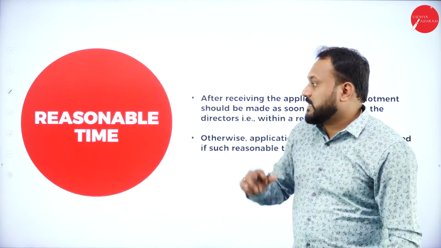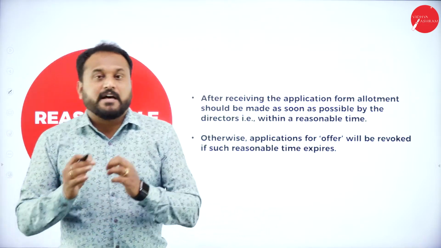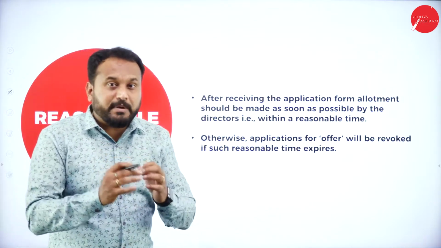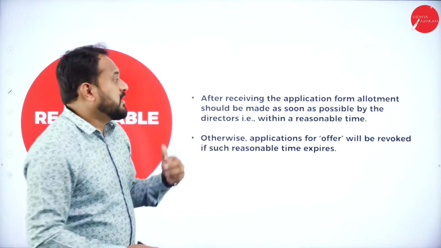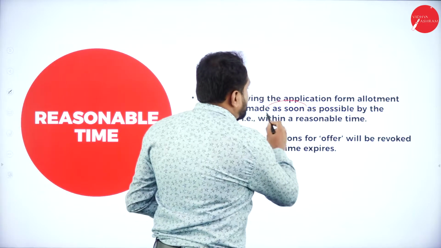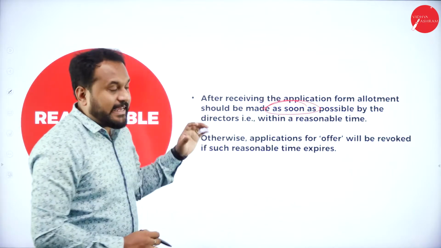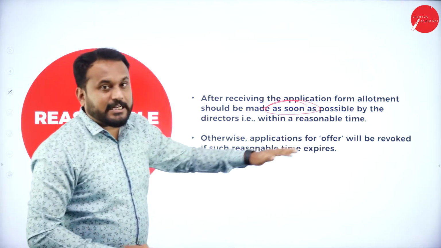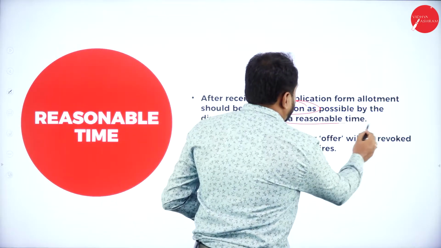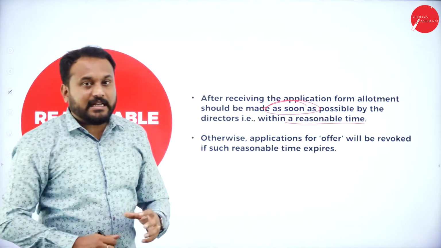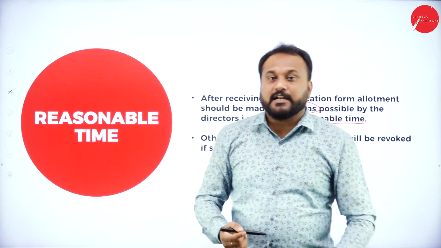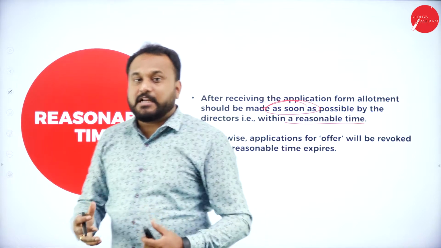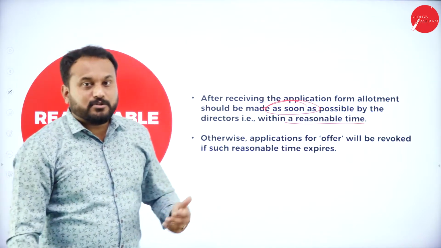Next one we have is reasonable time. Now understand why time is a constraint, why time should be managed. After receiving the application form, the allotment should be made as soon as possible by the directors within a reasonable time. I have given you in the previous sessions what exactly the time is. You are supposed to check in the sessions that the public company and the private company have given you. They are supposed to go to the ROC.